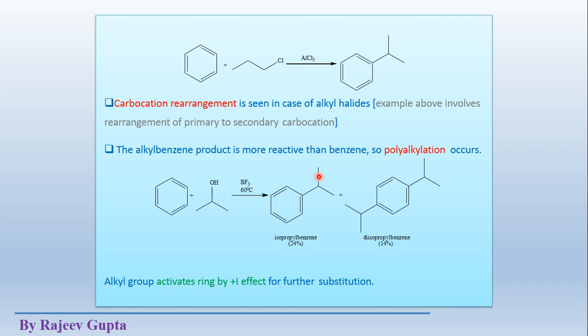Further, we know that this isopropyl benzene, which has a simple alkyl group, has a plus I effect, meaning plus inductive effect. That plus I effect increases electron density inside the ring system by pushing these sigma bonding electrons towards this ring. So due to this increased electron density, these pi electrons are easily available for further electrophilic substitution reaction.